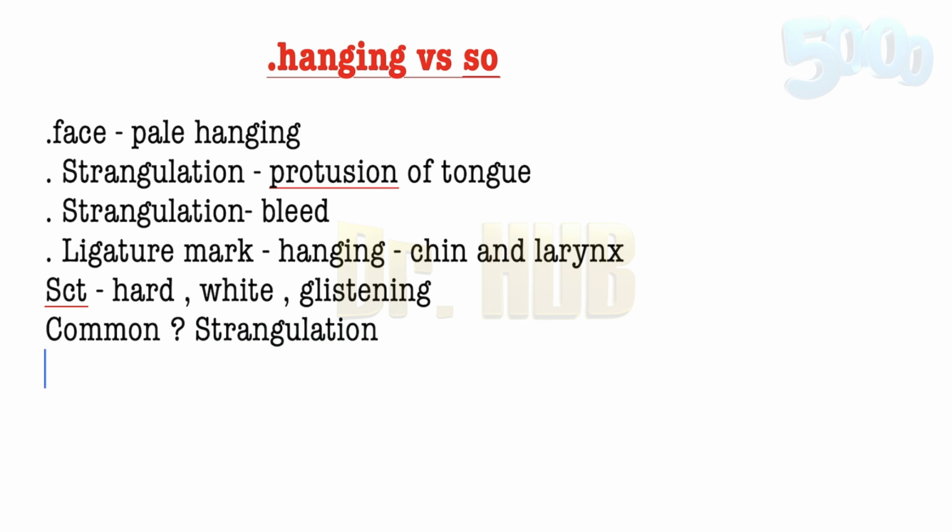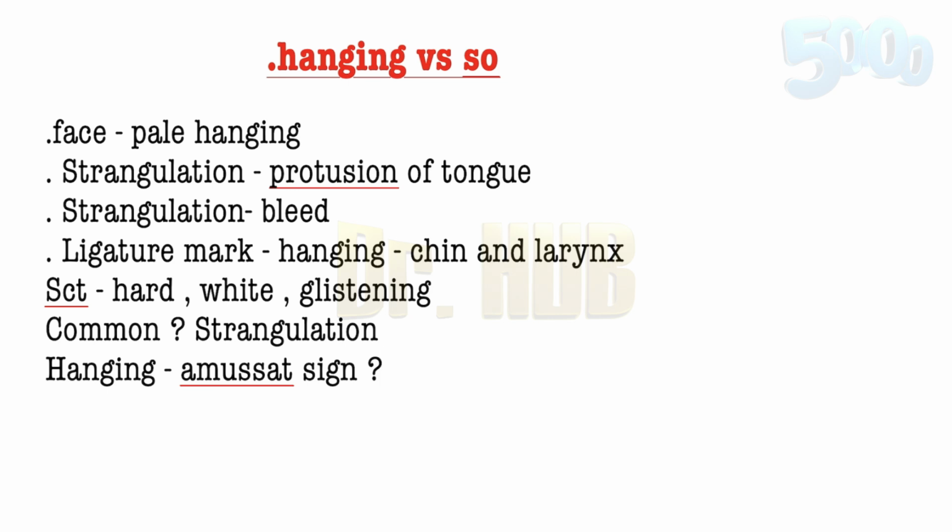Next, what about the carotid arteries? The internal coats are usually ruptured in violent cases of long drop. This will be seen in case of hanging. So hanging has something known as the INICET sign. What is the INICET sign? The internal coats are usually ruptured in violent cases of a long drop. This is seen in case of hanging. Whereas in case of strangulation by ligature, there is damage to the internal coat as well.